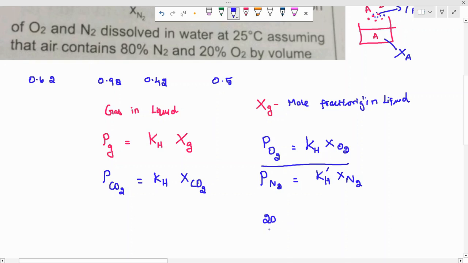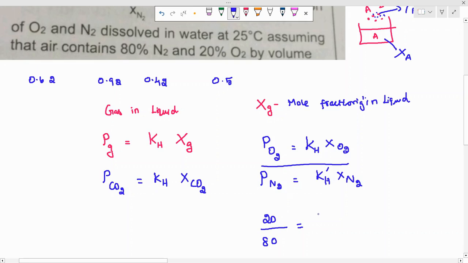So I am taking 20 divided by the partial pressure of nitrogen, which will be 80. You might think, directly we can apply that one, why are you considering like this, why are you confusing like this? You may ask me. But here why I am doing this is because sometimes they will give the partial pressure of oxygen in Pascal and the partial pressure of nitrogen in atmosphere, like that. So in that case you should use the proper data, the proper units. That's why I'm explaining that one.